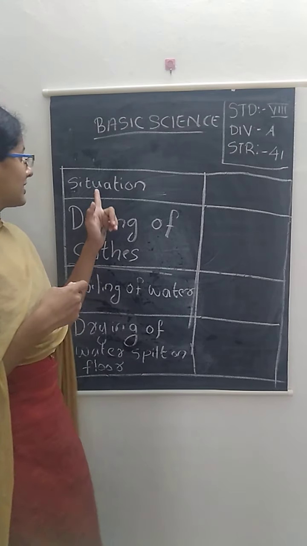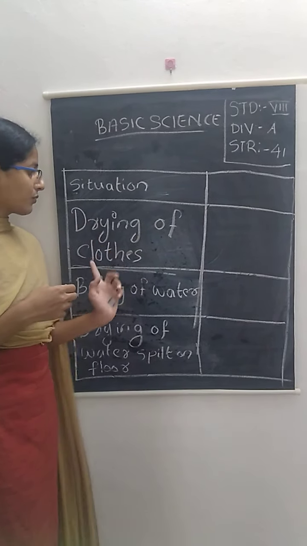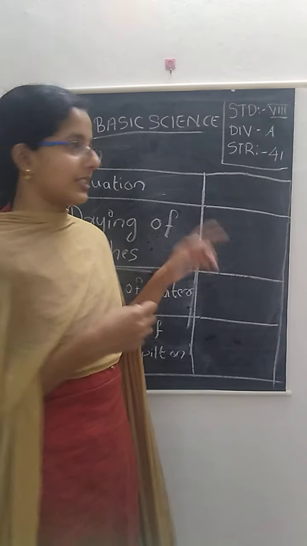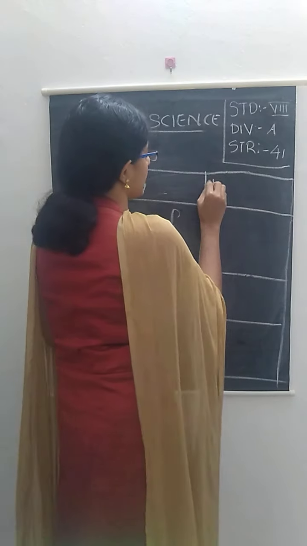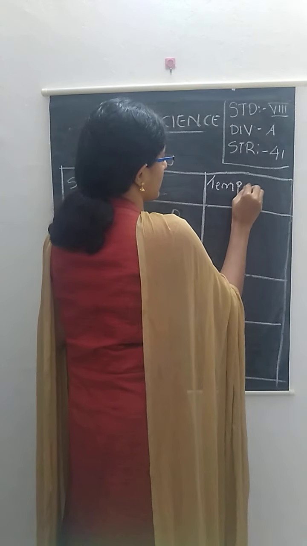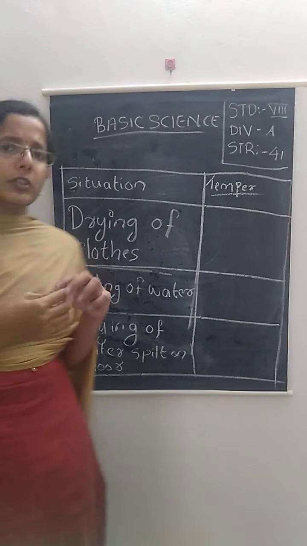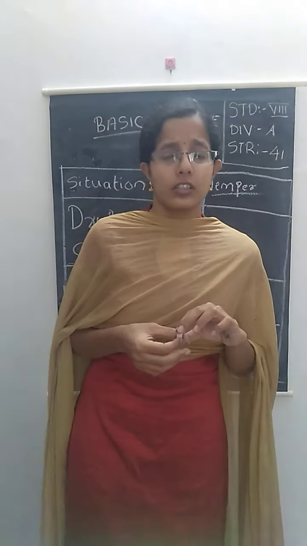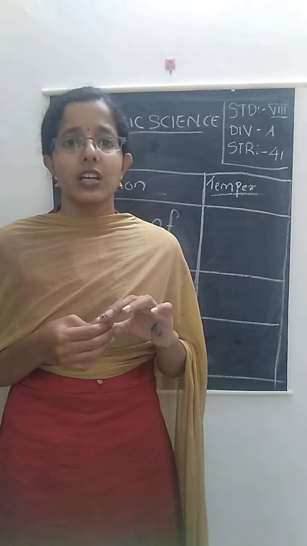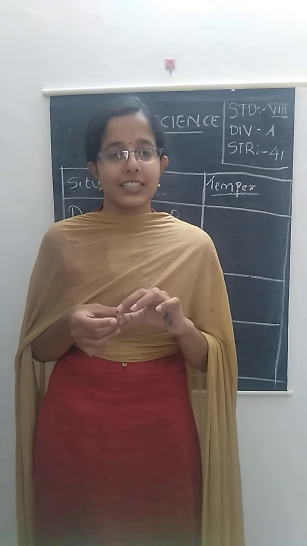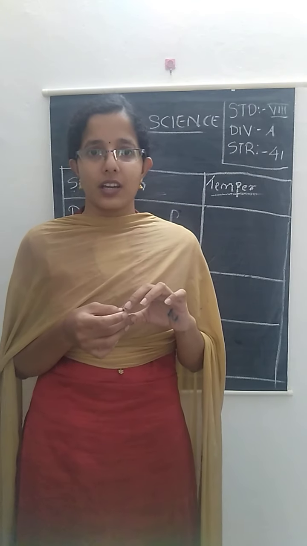Please see the first situation, drying of clothes. You have to tell me the temperature at which this occurs. It is very familiar that usually we choose sunny days for drying our clothes, not a rainy day.